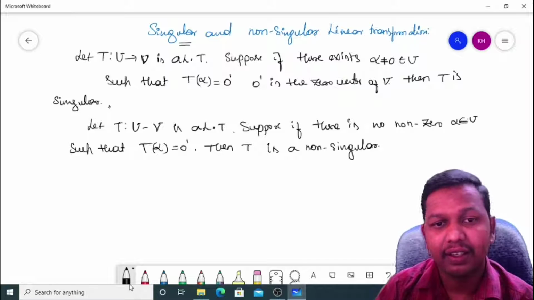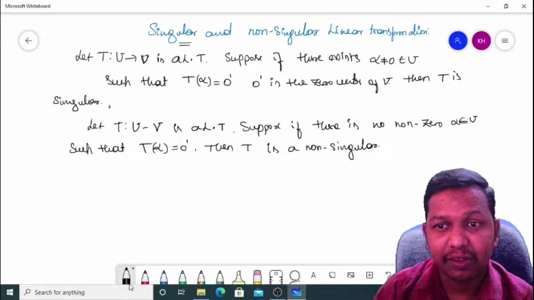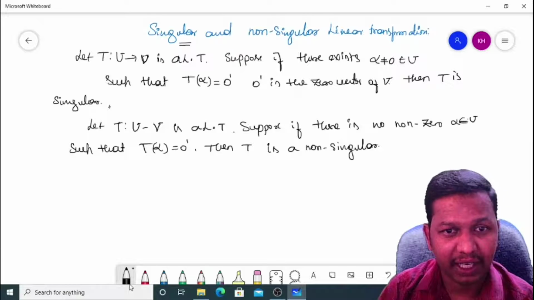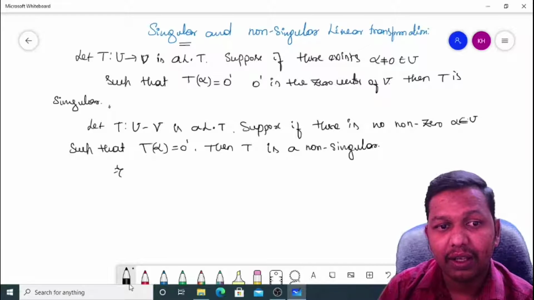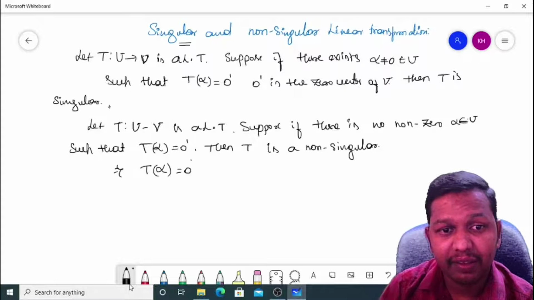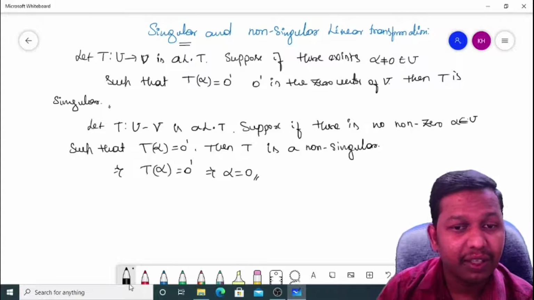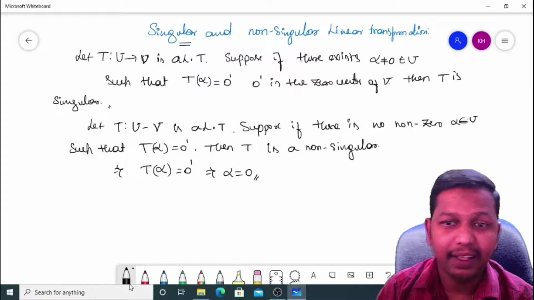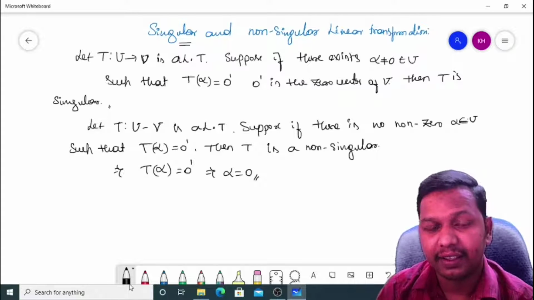Non-singular linear transformation: there is no non-zero alpha belonging to U whose image is 0 dash. This is also defined as: T of alpha is 0 dash implies that alpha must equal the 0 vector in the domain. Like this we also define the non-singular linear transformation.